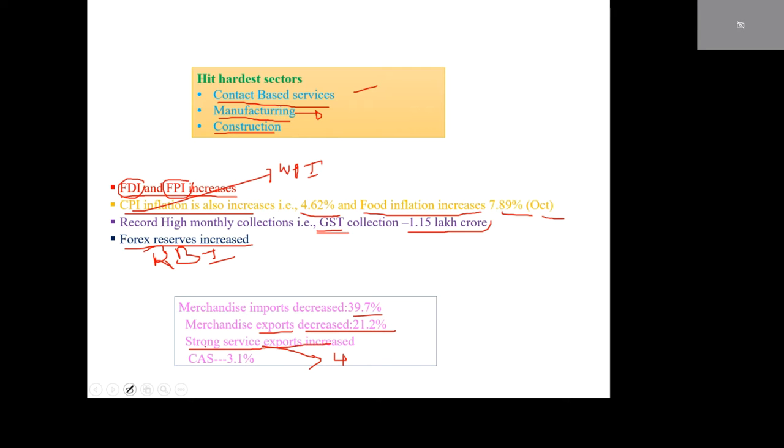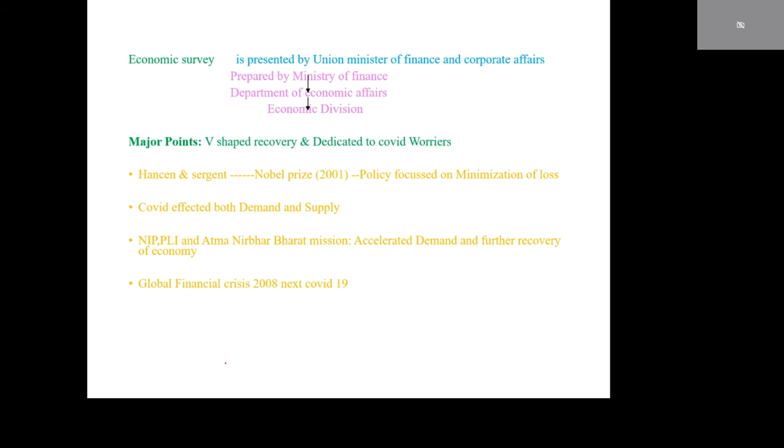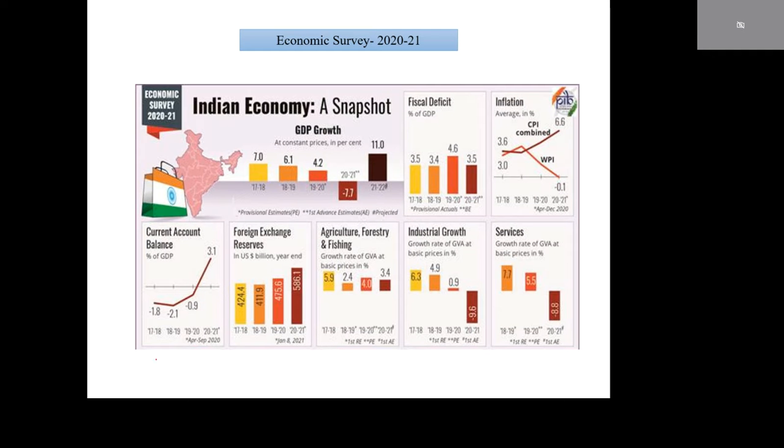Our current account surplus increases to 3.1%. This is the current account surplus that increases to 3.1 percent.